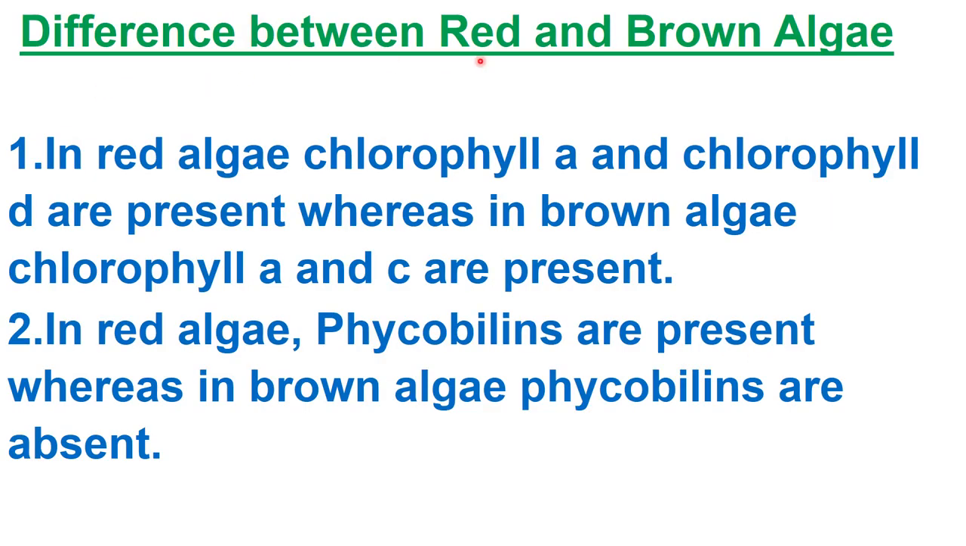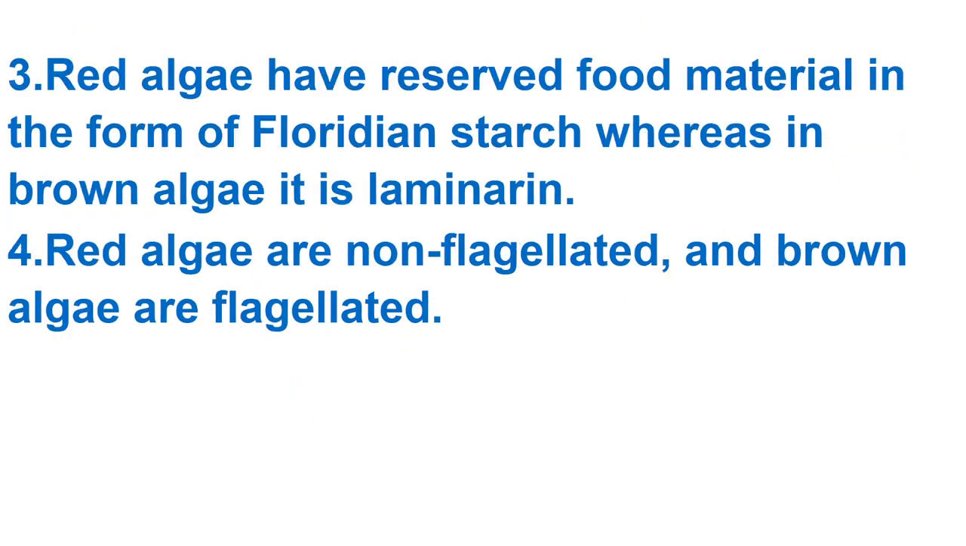After that, difference between red and brown algae. This was the next question, question number 9, first part of NCERT. Right, difference between red and brown algae. So the first difference is, in red algae chlorophyll A and chlorophyll D are present, whereas in brown algae chlorophyll A and C are present. Second, in red algae phycobilins are present, while in brown algae phycobilins are absent. Third, red algae have reserve food material in the form of Floridean starch, whereas in brown algae it is in the form of laminarin.